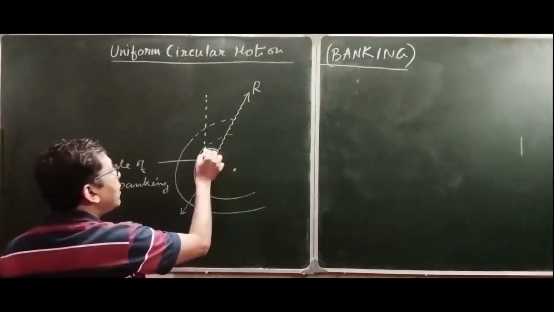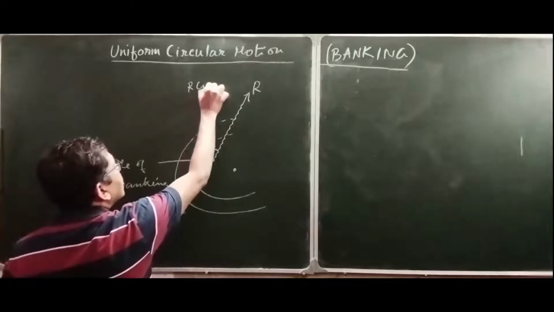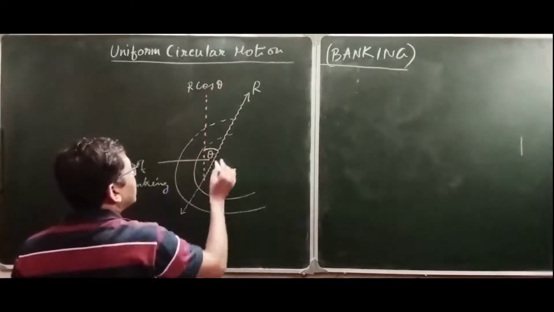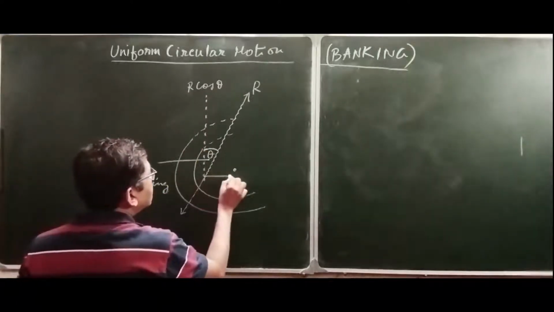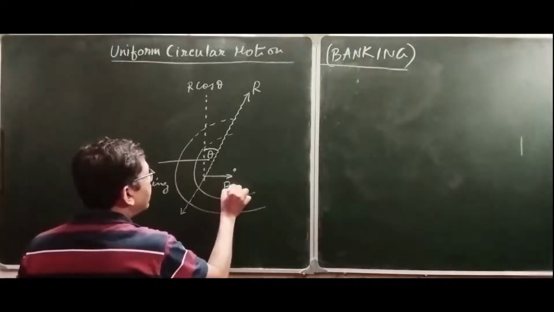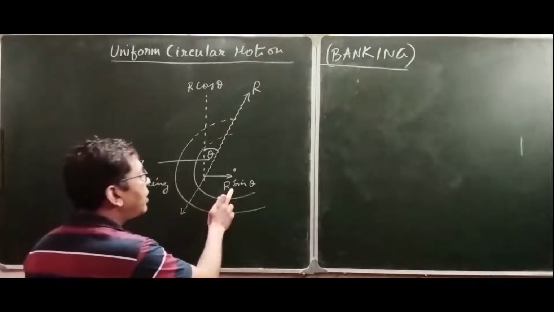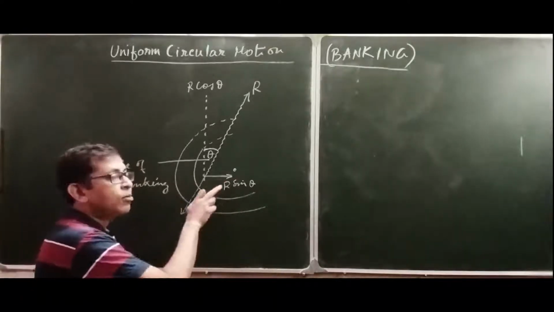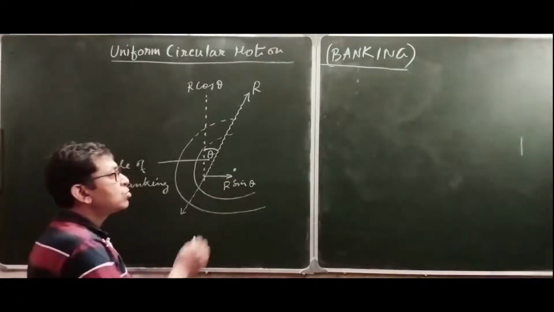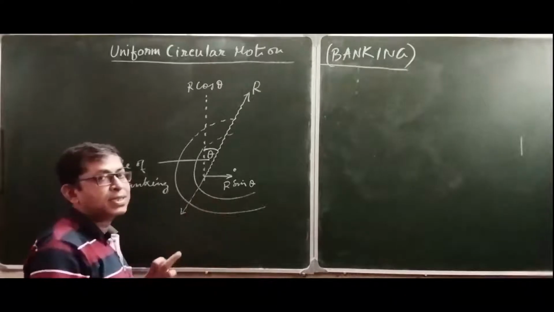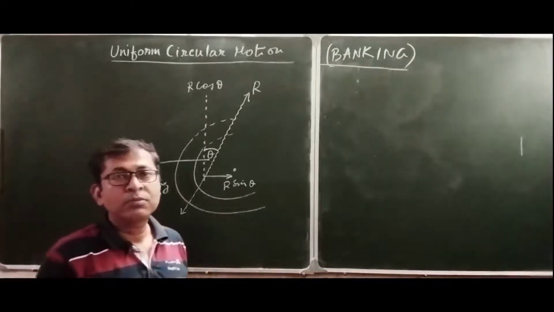The component along the angle is R cosine theta and this component is R sine theta. Since this component acts towards the center of the curved path, it provides the necessary centripetal force.